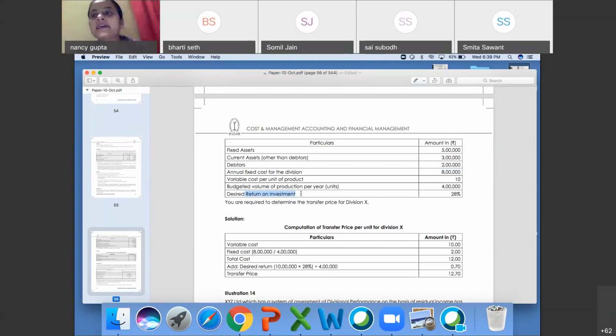See, if you take the example of, say, you have 100 rupees. Aditya, you want to know why 10 lakh? Because for the desired rate of return on investment, you are going to invest in fixed assets, in current assets, and in production. Production means you are selling your goods on credit, so debtors will occur. Debtors are also your investment; they will give you money in the future. Fine. So the desired rate of return is on 5 lakh plus 3 lakh plus 2 lakh.